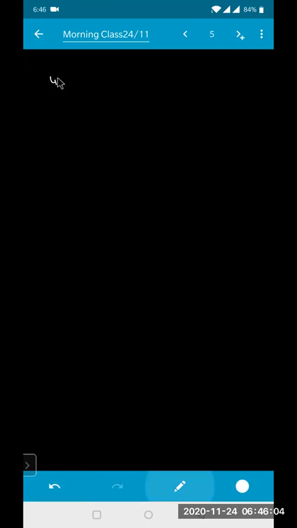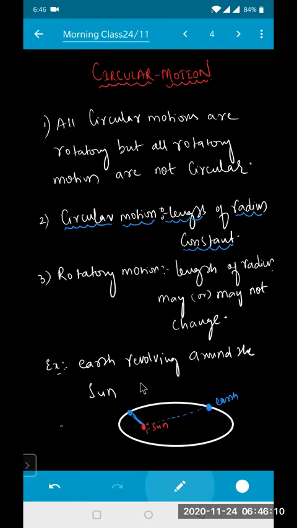This one is point number 4. The line which passes through the point of rotation, and if I drop a perpendicular, that will represent the axis. Now, like say, if I draw a line like this, and it is revolving around this point, the angular velocity of this is omega.